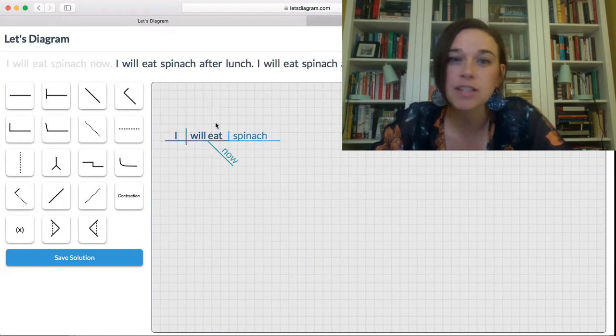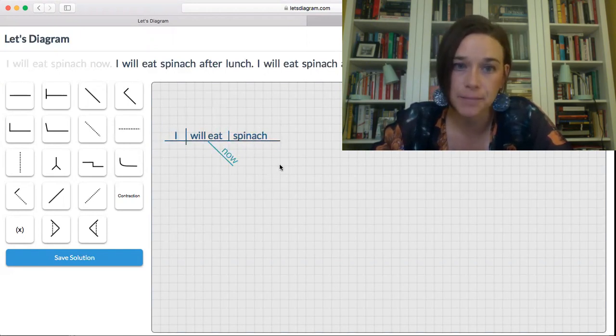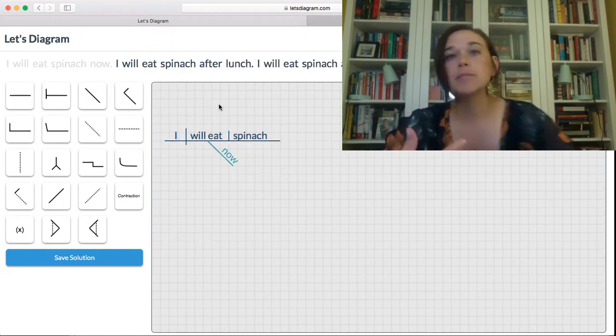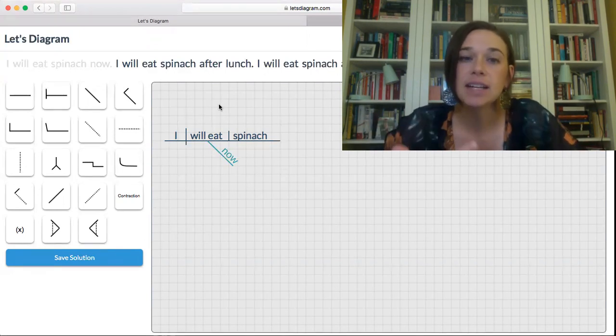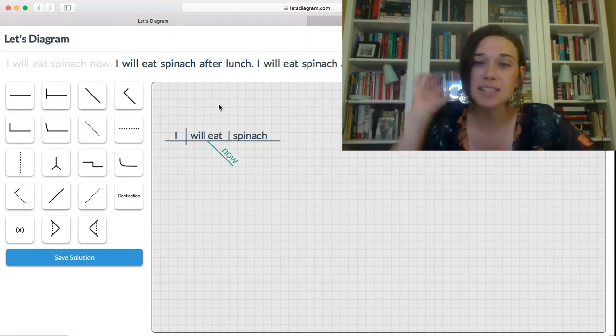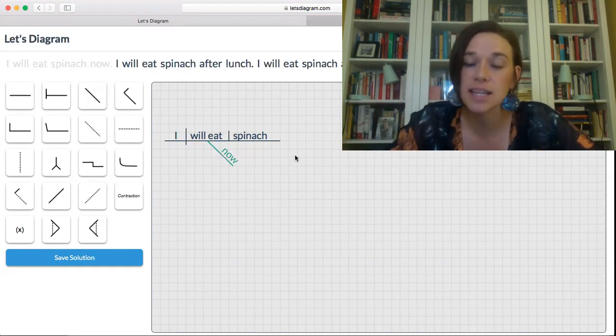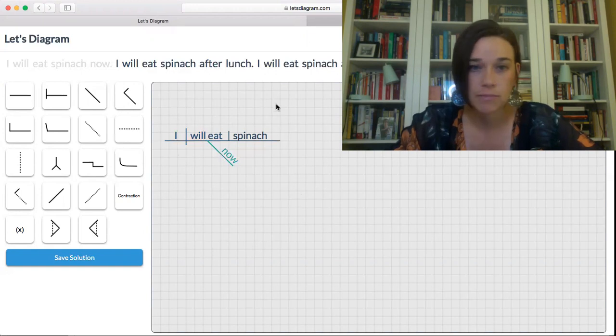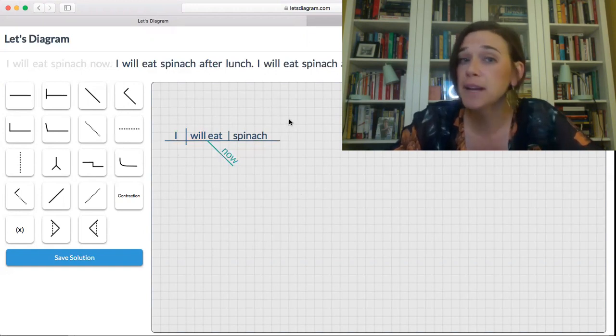This right up here, this is what we call an independent clause. The whole thing, it's an independent clause. That means that it can stand alone. It doesn't need to be connected to anything. It's not modifying anything. It's not an important part of some other sentence. It can stand all by itself. So this is an independent clause. It's a group of words that has a subject and a verb. That means it's a clause, and it's an independent clause because it can stand all by itself.